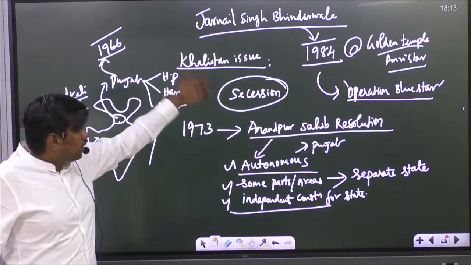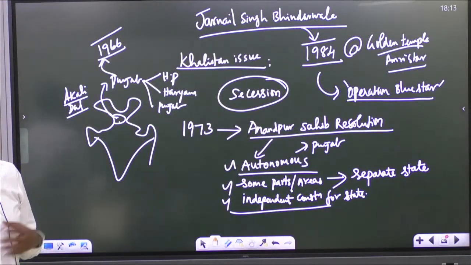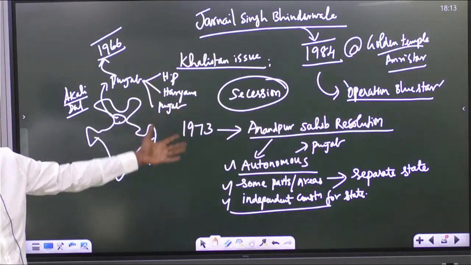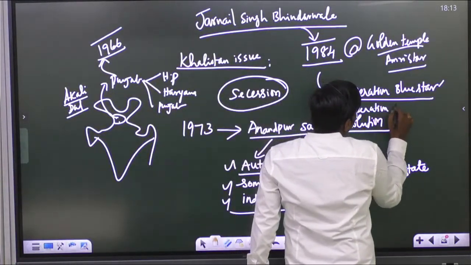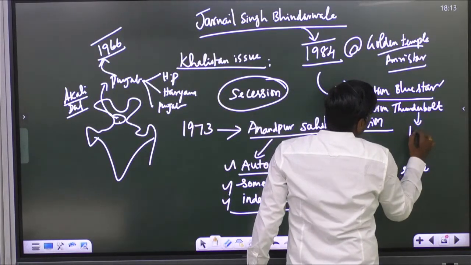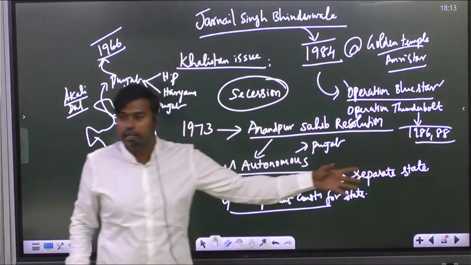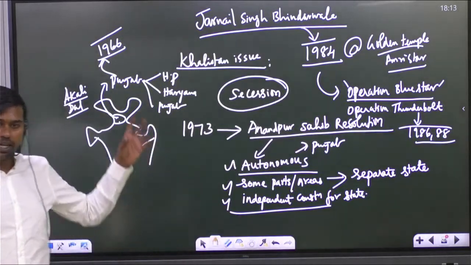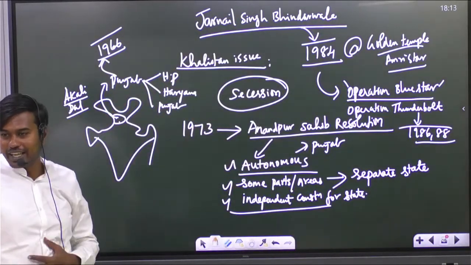Yes, and again later, when Rajiv Gandhi became the Indian Prime Minister, he again did an operation called Operation Thunderbolt. This was done in 1986 and 88. He was Prime Minister till 1989. So Rajiv Gandhi also continued that because he wanted to take revenge again.